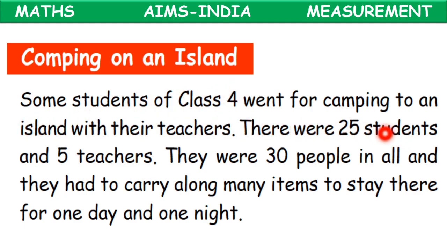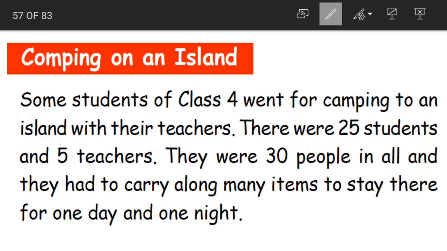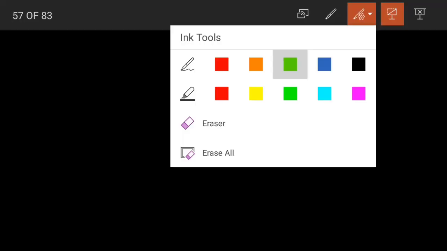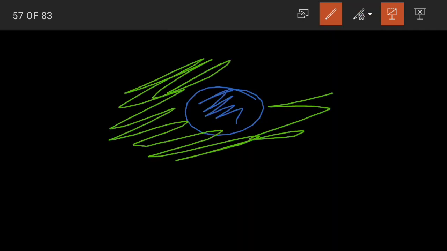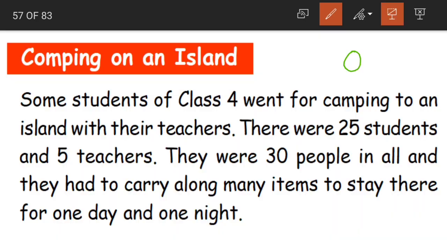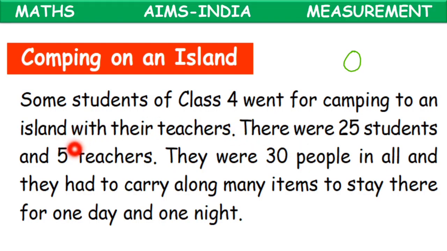Now camping on an island. Some students of class 4 went for camping to an island with their teachers. What is an island? An island is a place which has land in the middle and is surrounded by water on all the sides. So here some students went to an island. There were 25 students and 5 teachers.